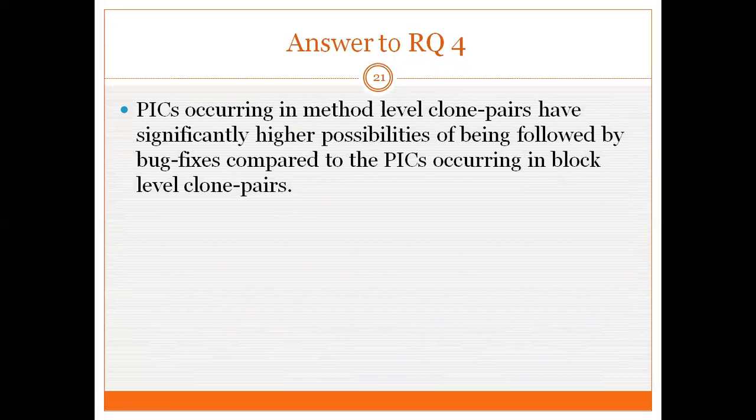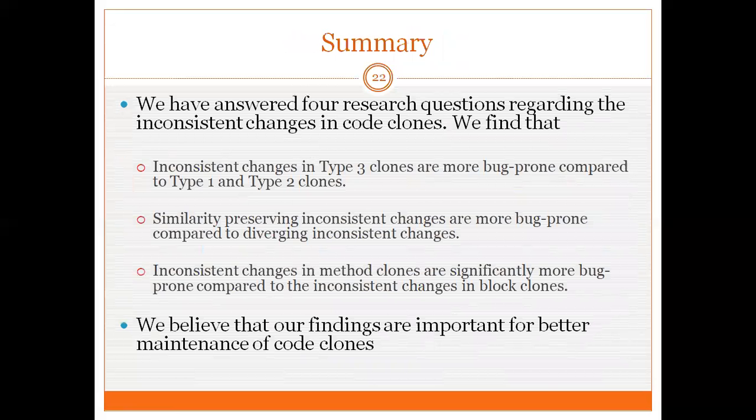So what we realize from RQ4 is that peaks occurring in the method level clone pairs have significantly higher possibilities of being followed by bug fixes compared to the peaks occurring in block level clone pairs.